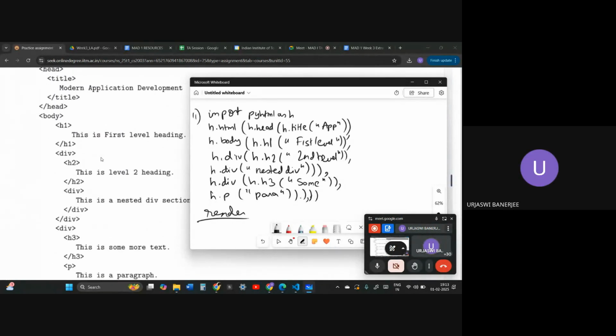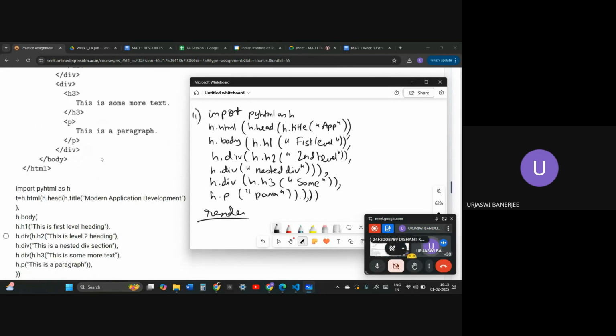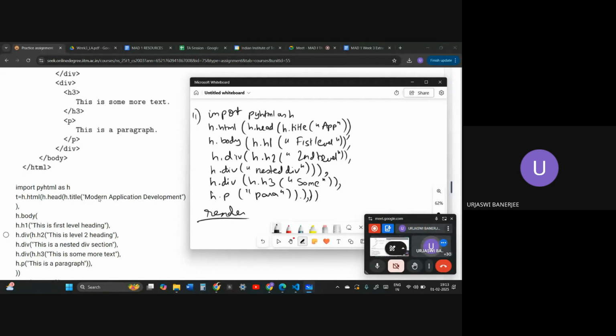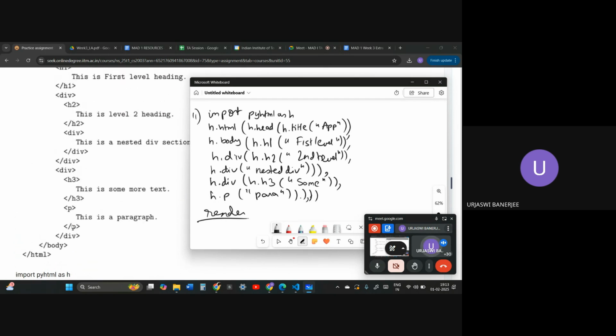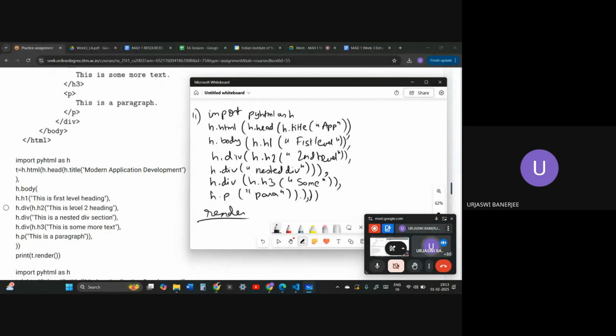Yes, it actually could have been a typo, and since they are matching the cases in modern application development, they should have matched the cases in first level heading as well. H1 won't pick that up, especially because level and heading have lower level cases in lim, so H1 won't pick that up in first level. So it could have been an error.